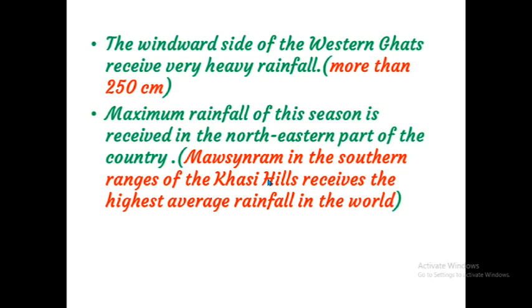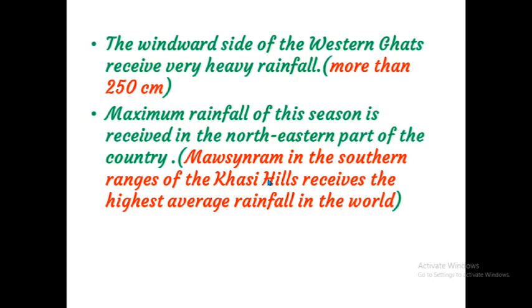Mawsynram in the southern range of Khasi Hills receives the highest average rainfall in the world. Who receives the highest average rainfall in the world? Mawsynram in the southern range of Khasi Hills. That is in Meghalaya. Which place, children? Mawsynram.